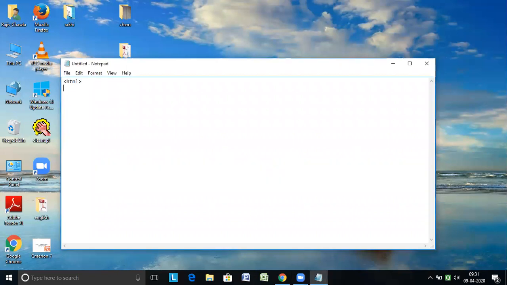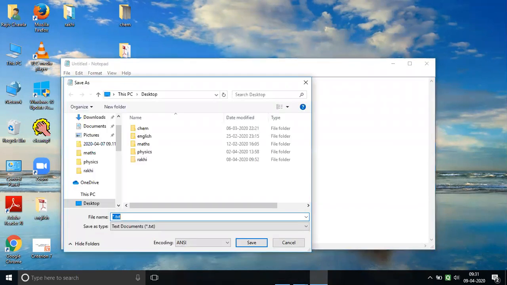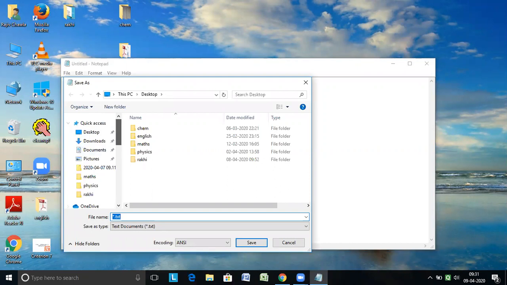In the starting you need to write HTML, and because HTML is a container tag, you need to close this HTML also. Then let's save it first. Let me save this on the desktop with the name font implementation. You have to write fontimplementation.html when you are saving this document.